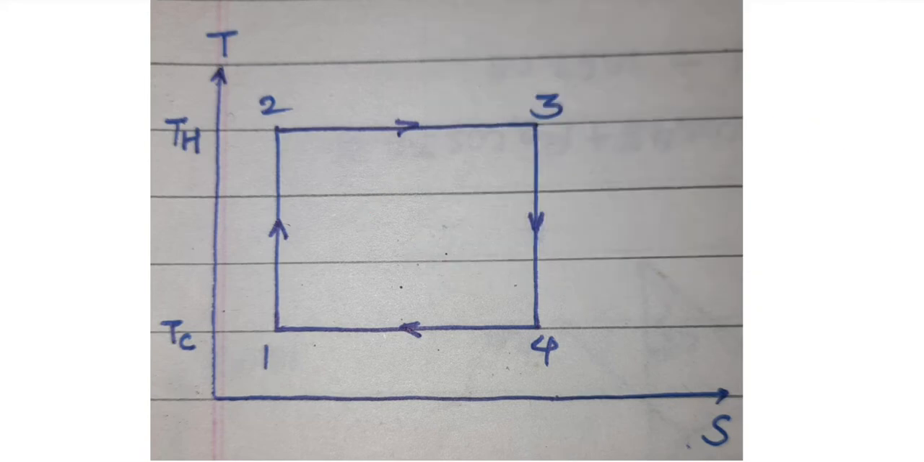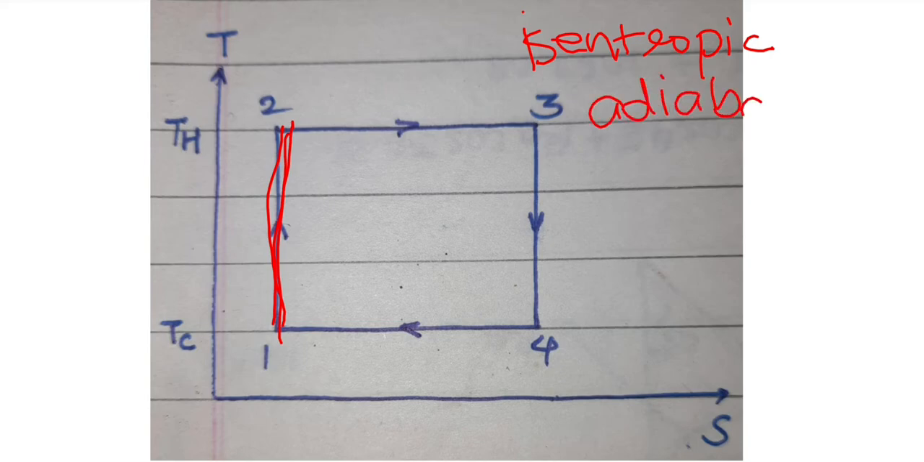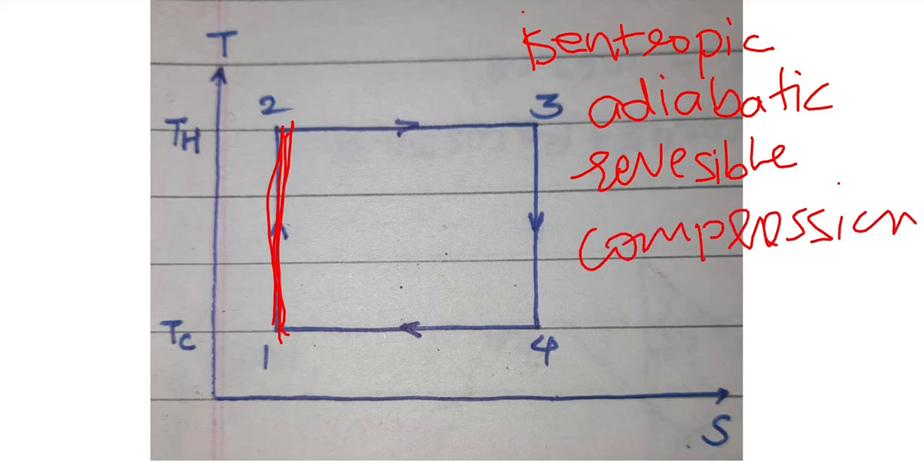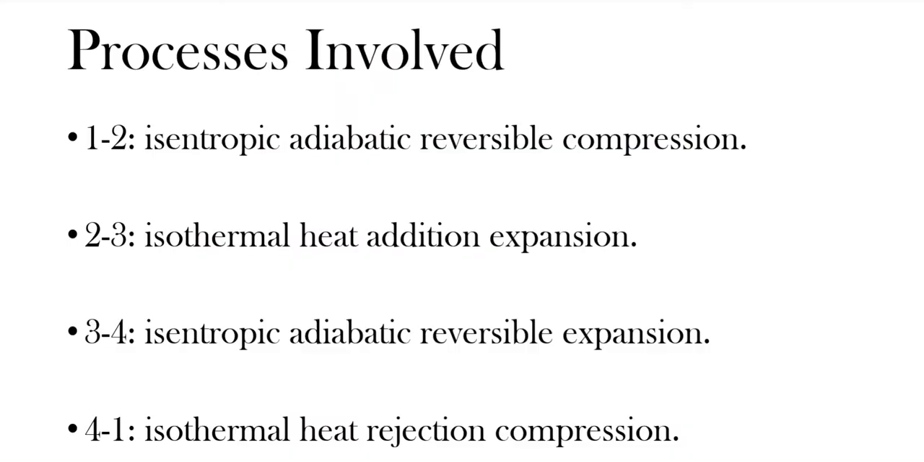So let's see from 1 to 2. From 1 to 2 the entropy is constant, so we say it is isentropic. Isentropic also means that it is adiabatic and also reversible. The entropy is constant, but the temperature is increasing. Temperature increasing and entropy constant, so it must be compression. See here, 1 to 2 is the isentropic, adiabatic, reversible compression.